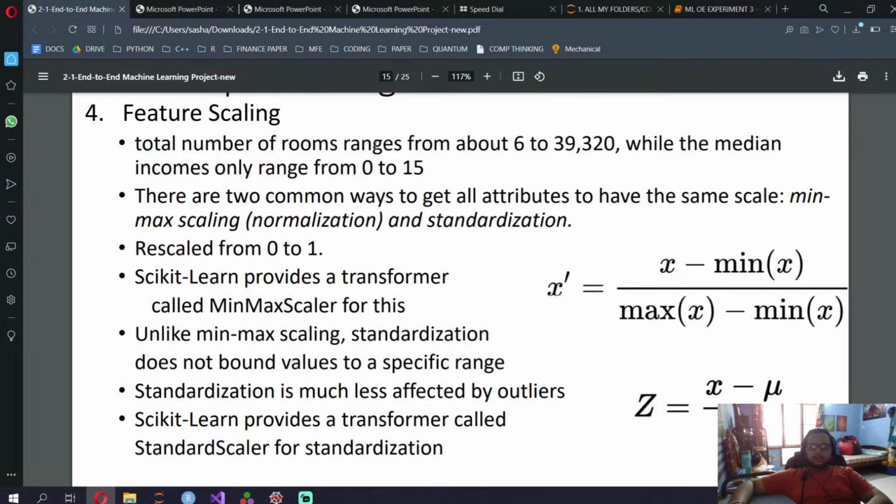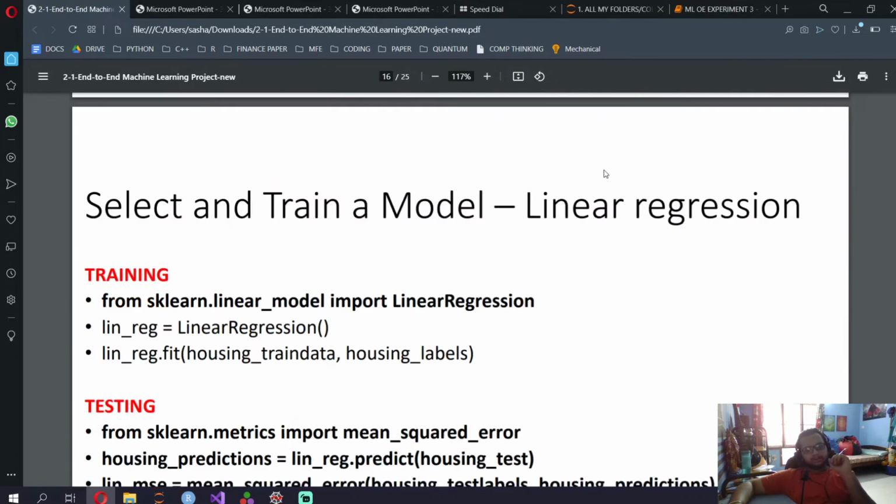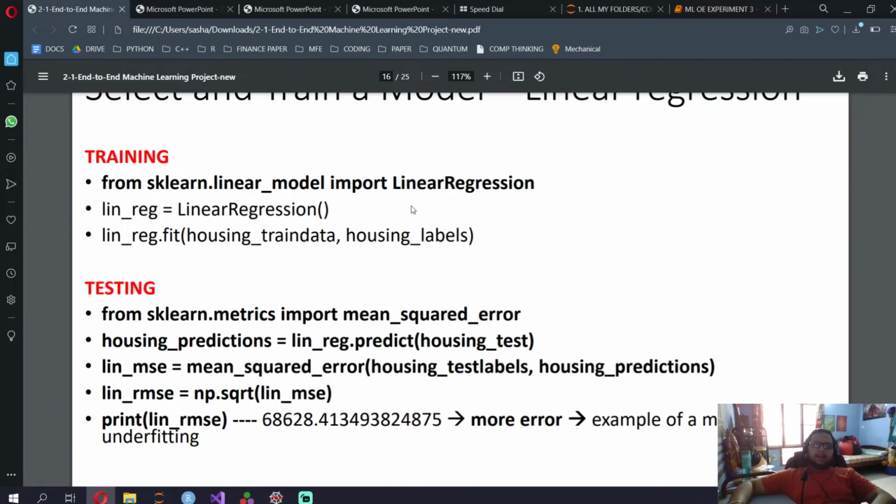as I said, the number of rooms range from 6 to 39,000, so it's going to try and fit it between 0 and 1. And median incomes range from 0 to 15, okay, it should be the other way around. Incomes range from $6 to $39,000, and number of rooms change from 0 to 15. So what I do is bring 0 to 15 to 0 to 1, and I scale 6 to 39,320 to 1. Now training your model.